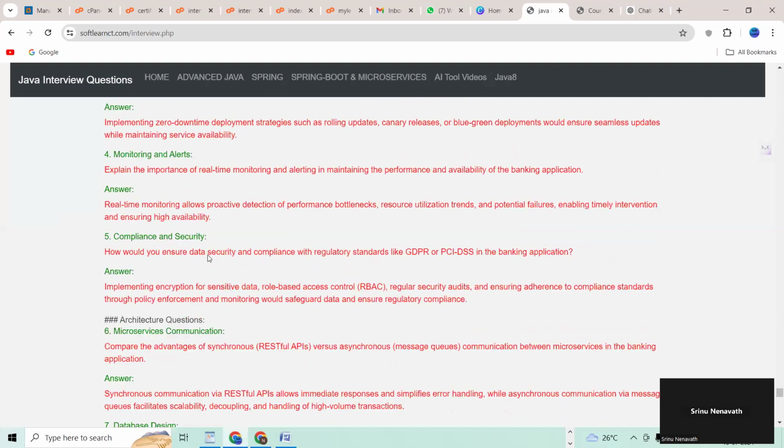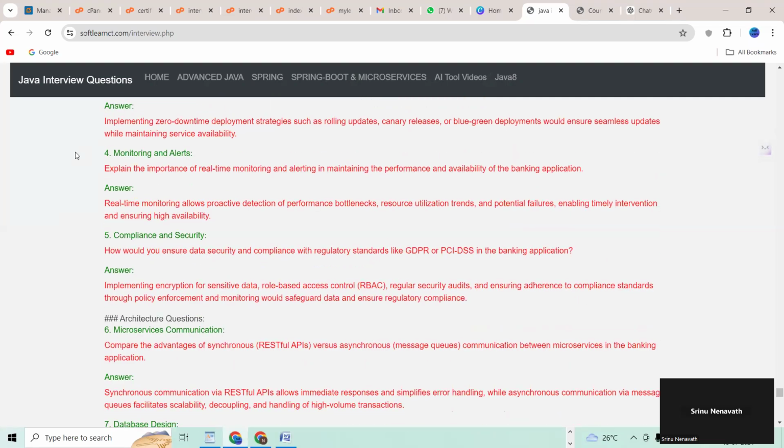Next question, monitoring and alerts. Explain the importance of real-time monitoring and alerting in managing the performance and availability of the banking application.